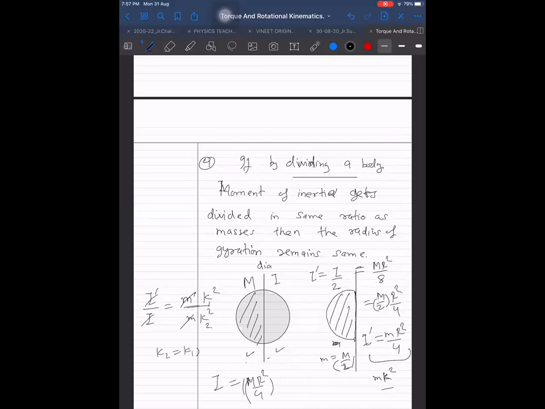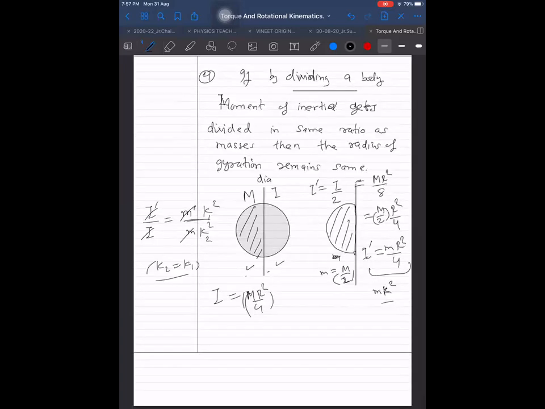Then we can say k2 will be equal to k1. As simple as that. K2 will be equal to k1. So the radius of gyration will remain the same. That will not change. Can you remember it now? Yes, sir. And if we remember this, now you say something.